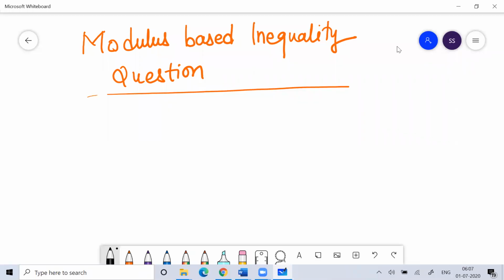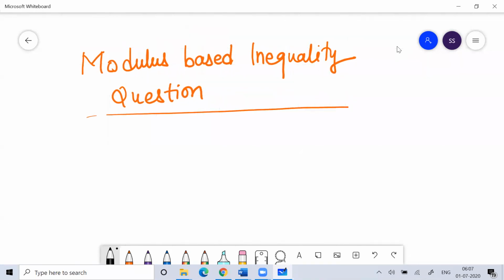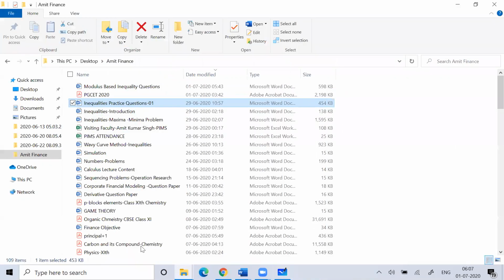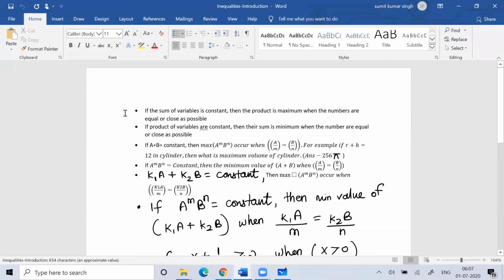This is Amit Kumar Singh, and welcome to my second session on inequality. In the first session, I started discussing the wavy curve method: whenever we get a problem, how we can determine the required value of x in terms of a number line. We discussed that on the basis of the wavy curve method. I believe you have seen my video on it and got a basic knowledge about the wavy curve method.